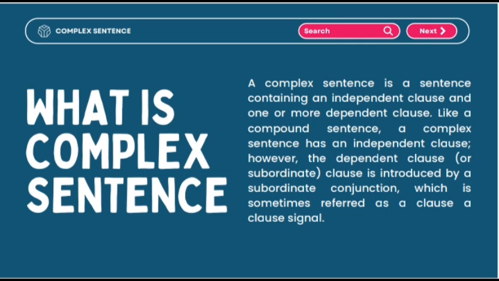What is a complex sentence? A complex sentence is a sentence containing an independent clause and one or more dependent clauses. Like a compound sentence, a complex sentence has an independent clause. However, the dependent clause or subordinate clause is introduced by a subordinate conjunction, which is sometimes referred to as a clause signal.